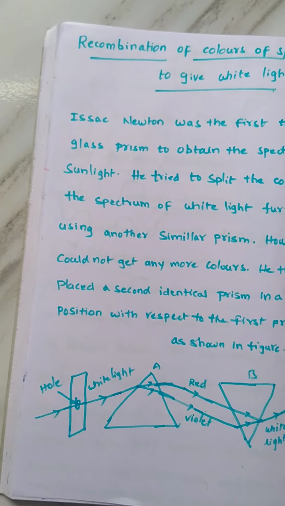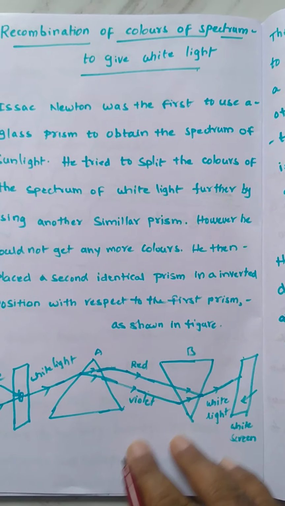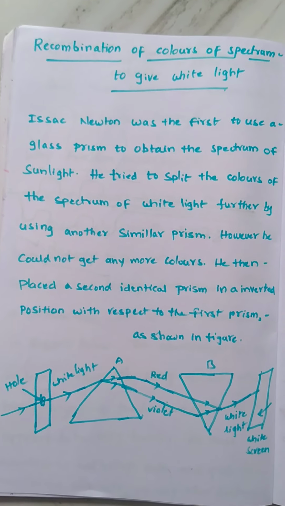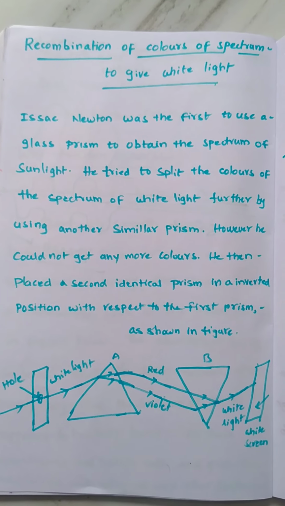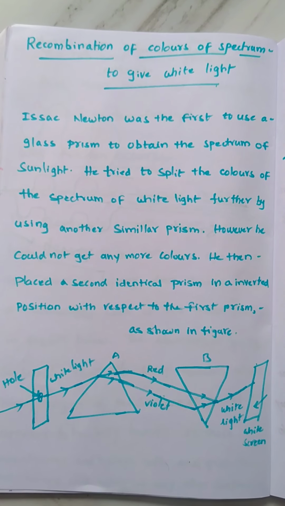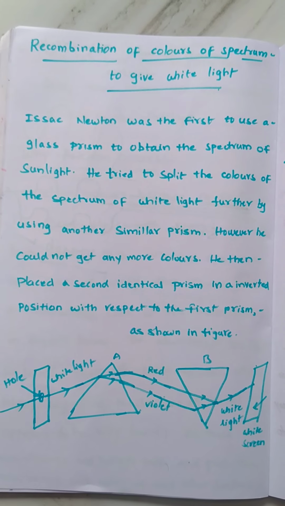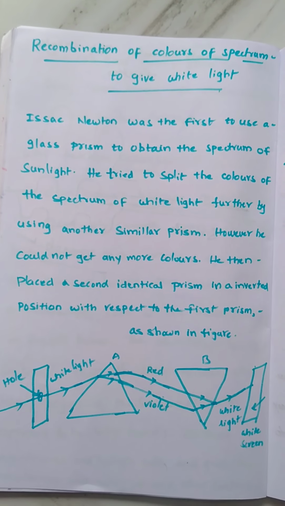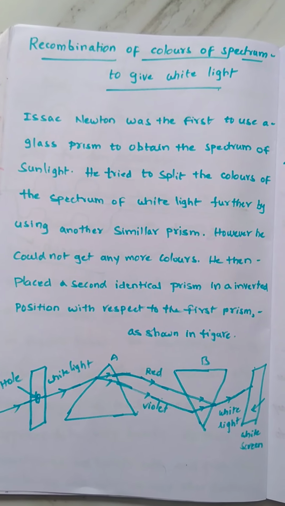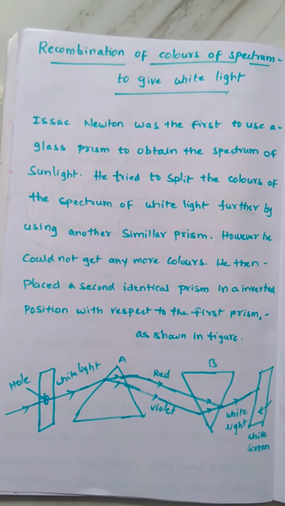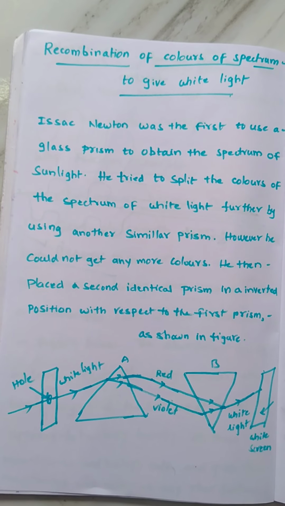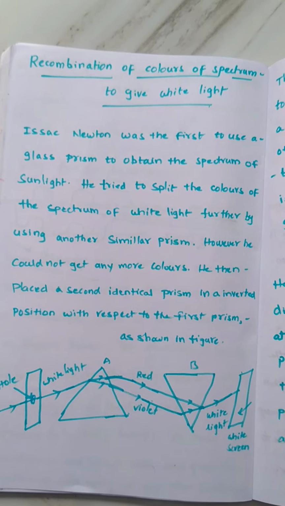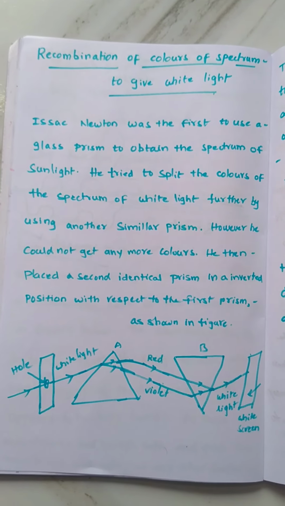Today we'll continue one more lecture related to the dispersion of white light. Already in the last lecture we discussed the dispersion of white light, right? What is the meaning of dispersion of light? The white light is split into its seven colors. These seven colors are formed in one spectrum. That spectrum we call the spectrum of white light. The spectrum of white light contains seven colors, starting from violet to red, in the form of VIBGYOR, right?